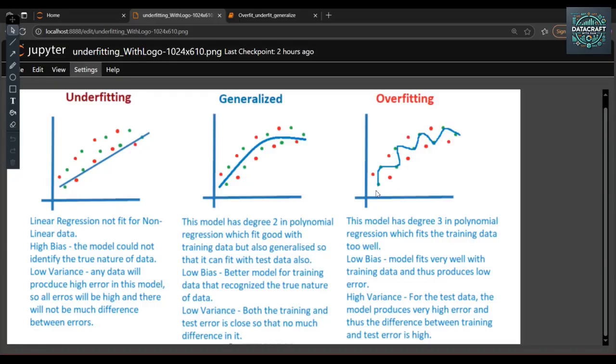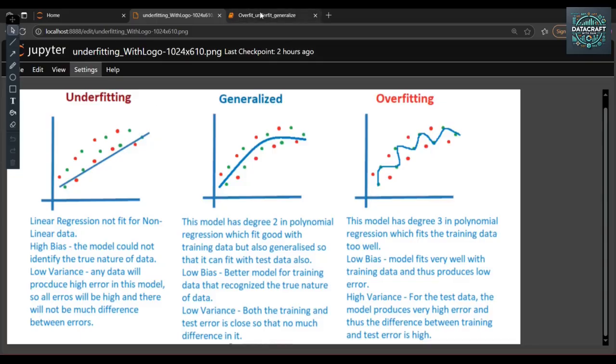That means this model performs well with the training dataset and fails to perform with the testing dataset. So in this particular scenario we can say the model is overfit, because the model performs well with the training dataset and fails to perform with the testing dataset. So technically what we can say is low bias and high variance.